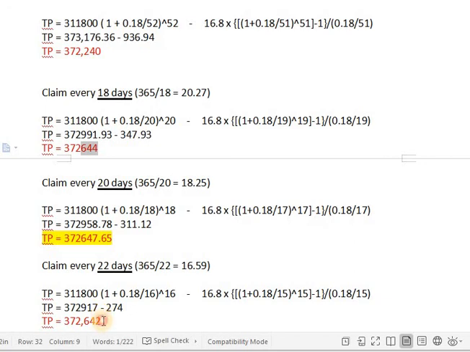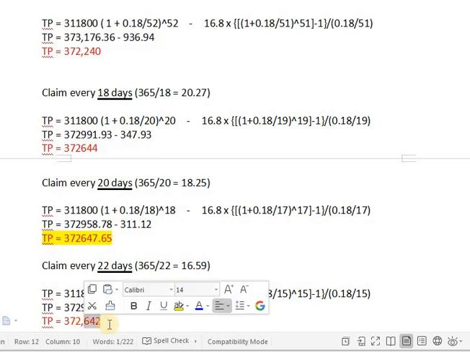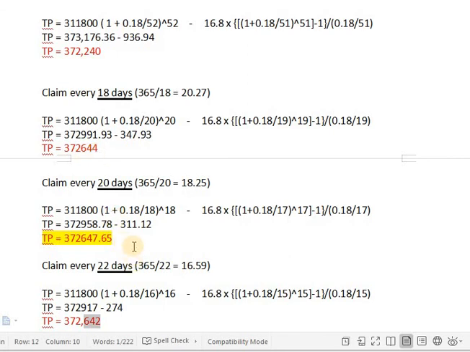At 22 days, I'm getting right here the last 3 digits, because the first 3 digits are identical to the 2 above. I'm getting 642. So 642, 647, and 644. It's within here that I should be ideally claiming and restaking.